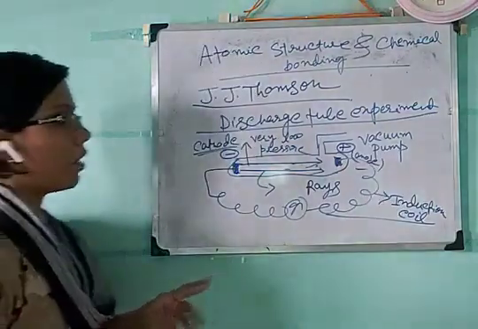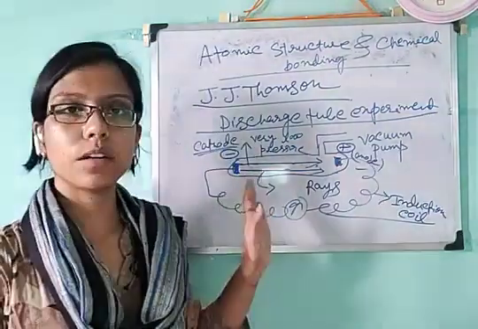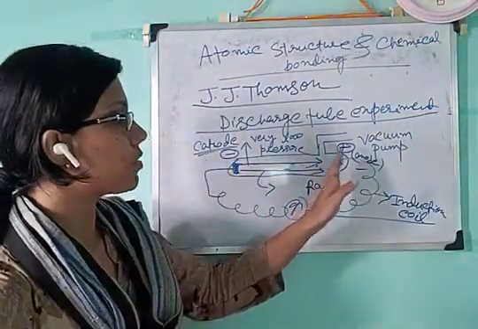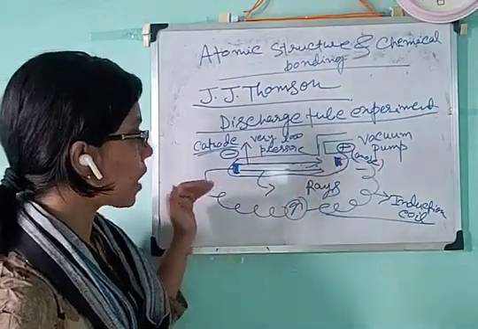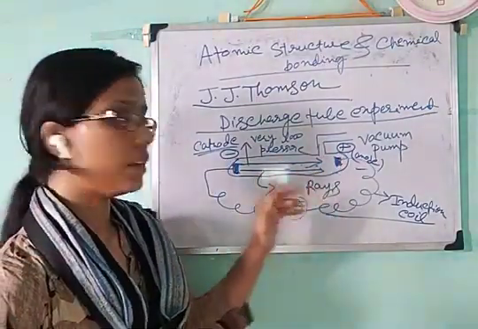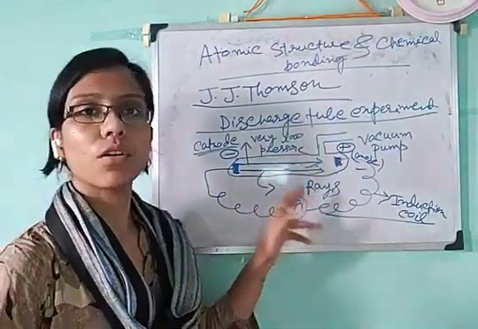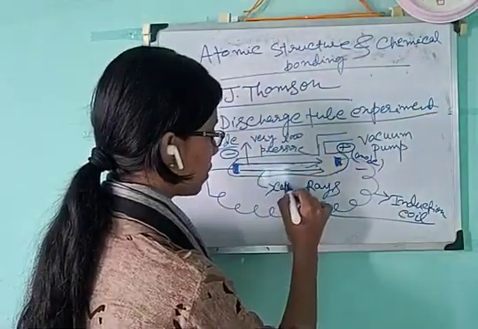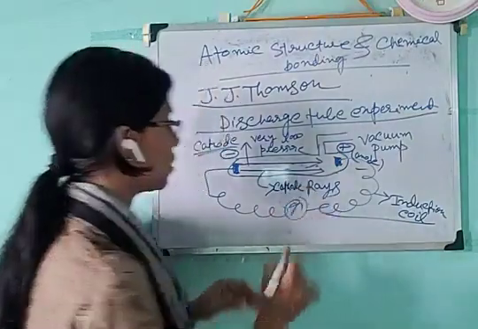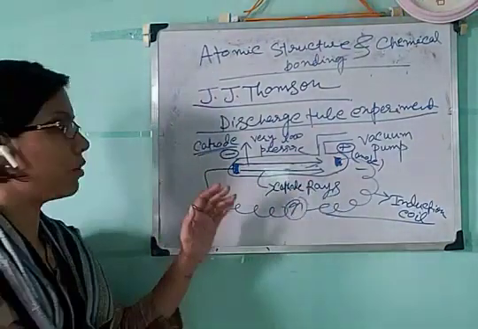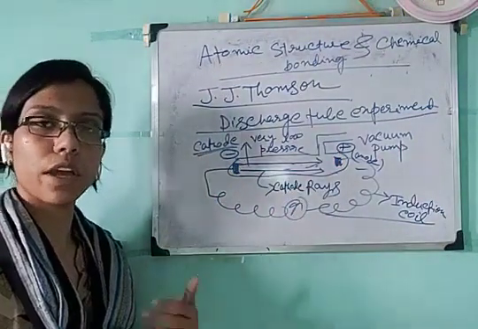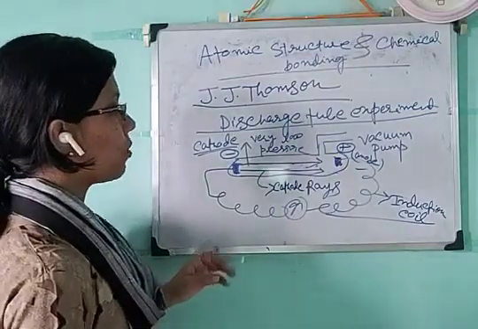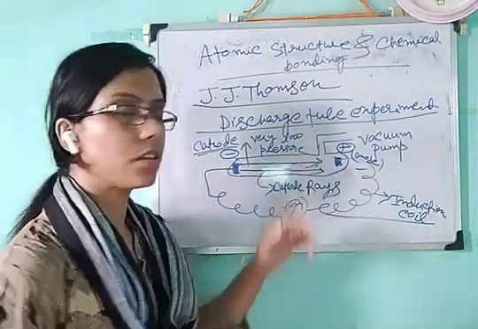Okay. Now, according to electrolysis, the negative electrode is termed the cathode and the positive is termed the anode. Rays are coming from cathode to anode. That's why these rays are called cathode rays. They are termed cathode rays because they are generating from the cathode. Hence, cathode rays. Now, you can see that they are going towards the positive electrode.